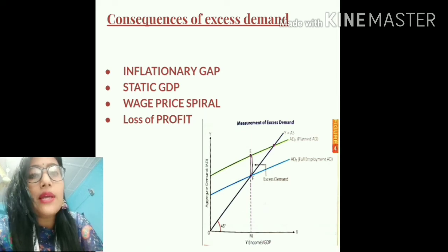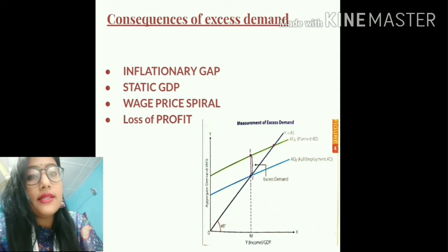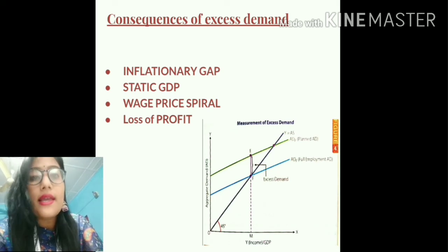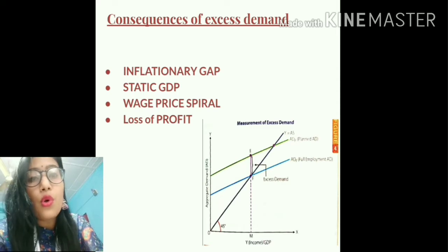So increase in the prices of the goods leads to inflation, and Keynes considered this inflation as the inflationary gap. This situation was considered as inflationary gap. The second important consequence is static GDP. So students, we all know that since the resources are already fully utilized in case of excess demand, there is no scope of increasing the output. So this leads to static GDP.